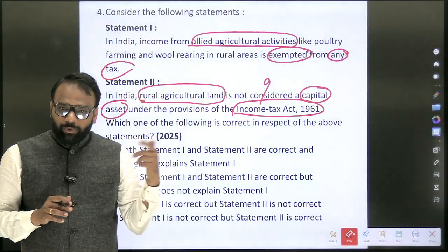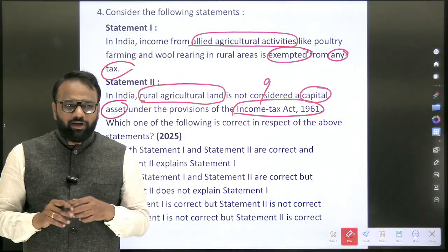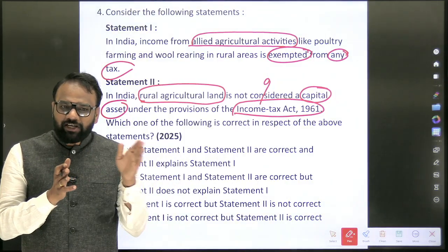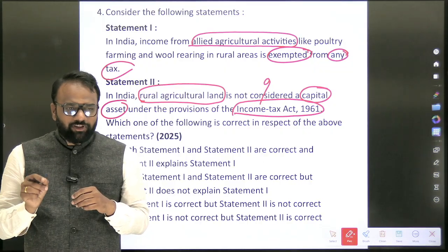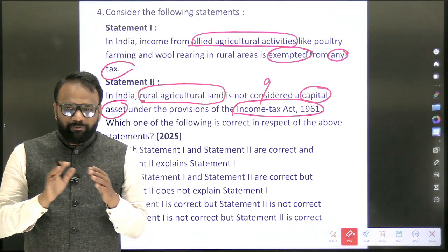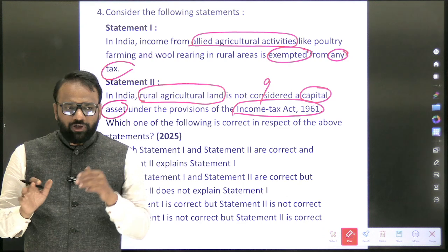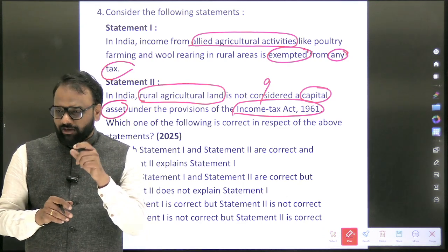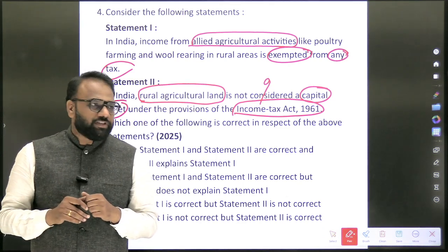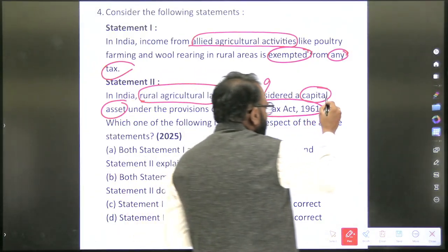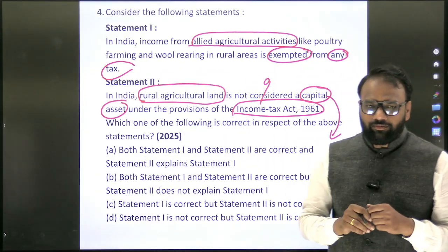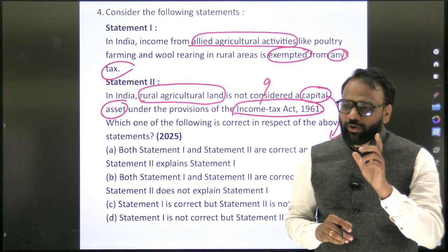In the previous content this was missing. This year I have updated it and included the salient features of the Income Tax Act. Again, we are not economists and will not be able to go through each and every line of the Income Tax Act, but from an aspirant's perspective, from a general knowledge perspective, I have compiled a few of the important salient features. First, we need to understand what are capital assets and what are not considered capital assets. There I have made a list; later on you can go through it.